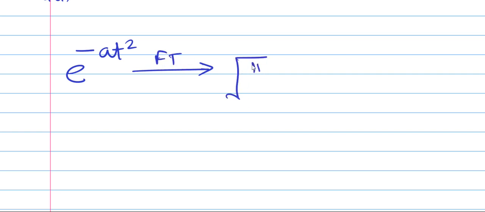If I use some properties of the Fourier transform and try to find the Fourier transform of the Gaussian signal, it comes out as under root pi by a. So the result is important: under root pi by a, e raised to power minus omega square upon 4a.